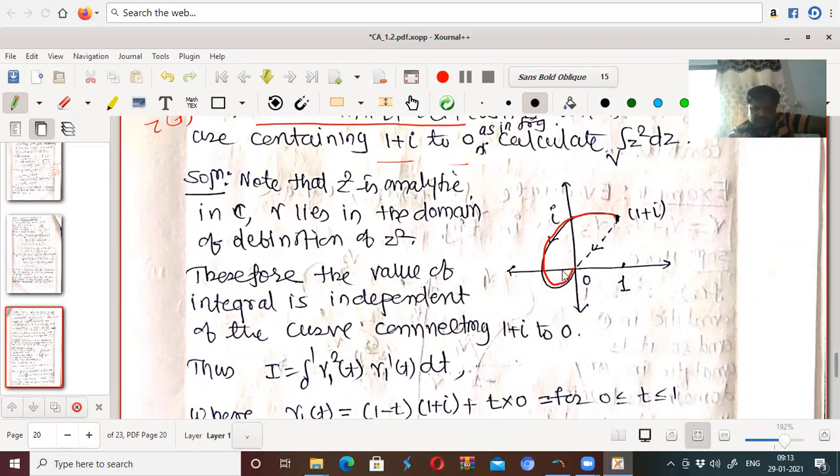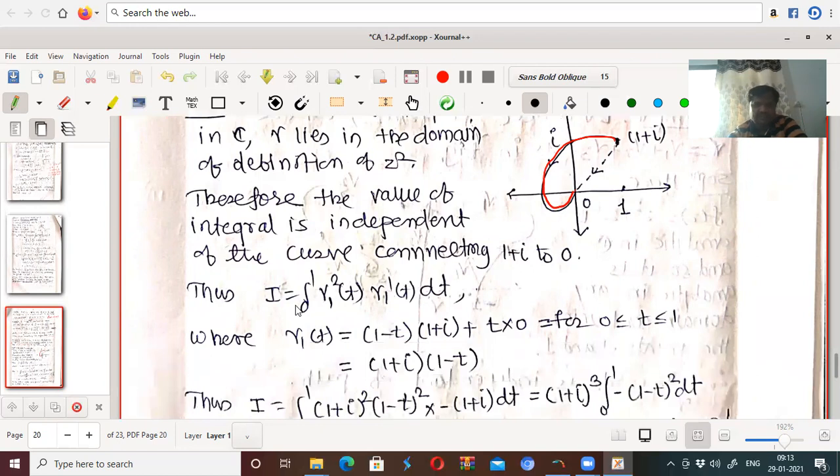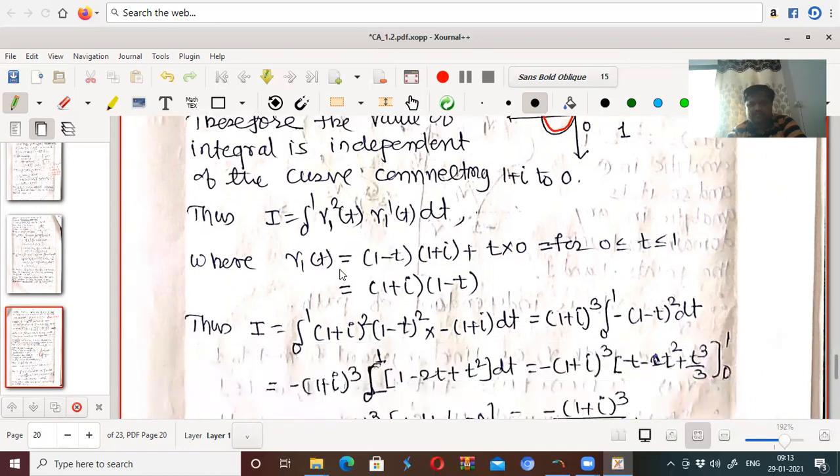Therefore, the value of this integral is path independent and depends only on the endpoints, and therefore I is equal to the integral from 0 to 1 of gamma 1 squared of t times gamma 1 dash of t dt. Gamma 1 of t is (1 minus t)(1 plus i) plus t into 0 for t between 0 and 1, because it joins 1 plus i and 0.